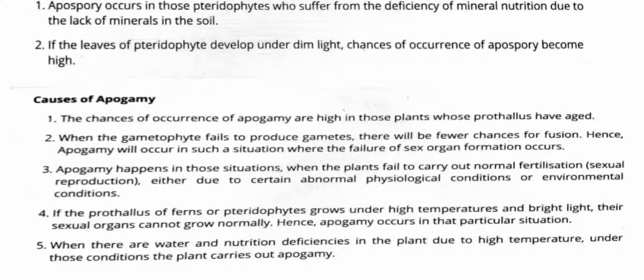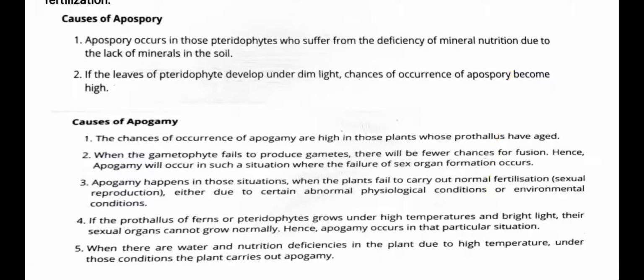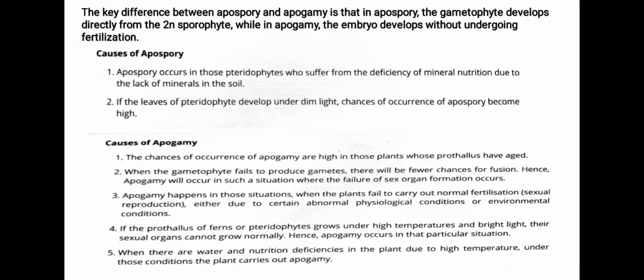When there is water and nutrient deficiency in the plants due to high temperature, under those conditions, the plant carries out apogamy. So you can simply recall that both apogamy and apospory are the result of adverse environmental conditions and lack of nutrients, light, etc. So students, that's all about apospory and apogamy. I hope you understood these two terms.